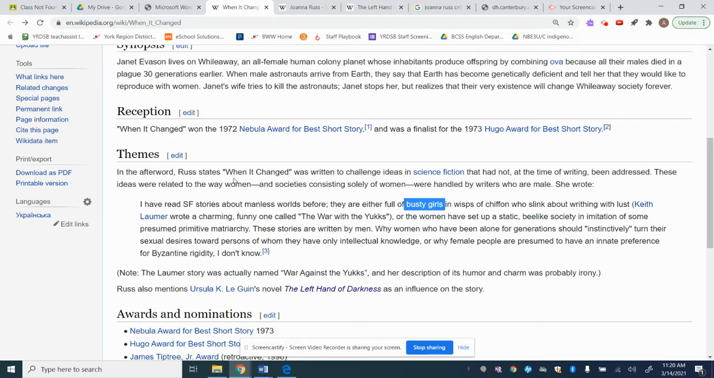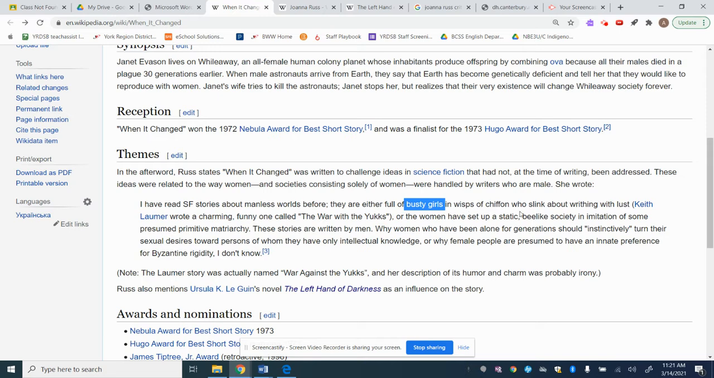So she says that she wrote it to challenge the ideas in science fiction that had not yet at the time been addressed. These ideas related to the way women in society were consistently handled by writers who are male. Okay, so she had a problem with the way that men portrayed women in stories. This is her quote: "I have read SF stories about a manless world before. They are either full of busty girls or wuss chiffon, who slink about withering with lust." Okay, so clearly she didn't like the way that male writers had portrayed women, and so she wanted to portray a very different perspective. Again, this is a whole other idea you could use about the text just based on this quotation here. You can get a strong argument out of that.